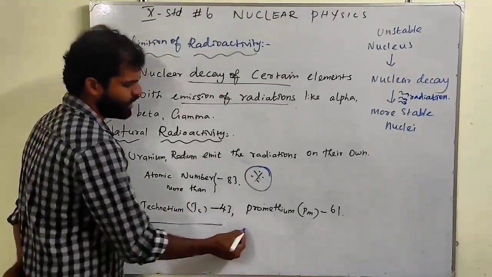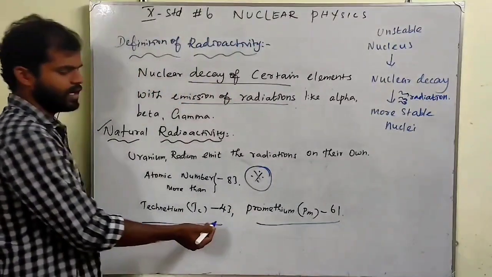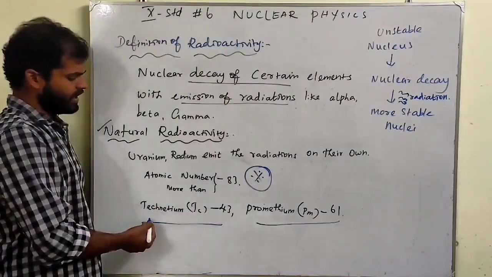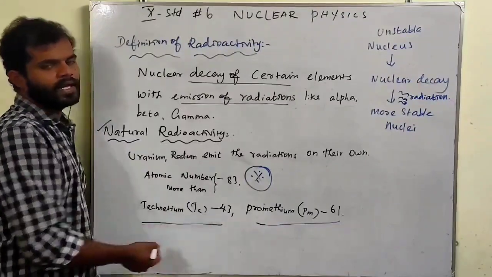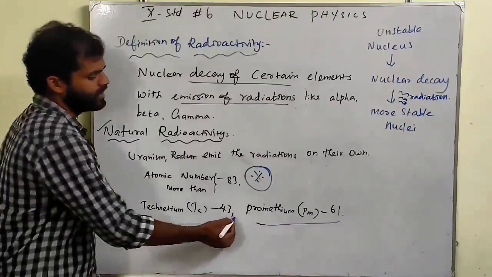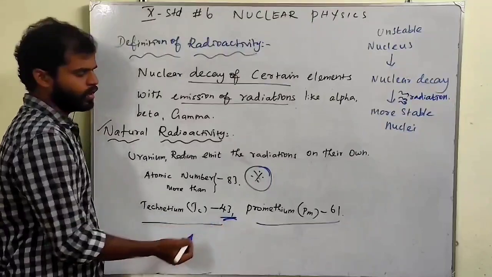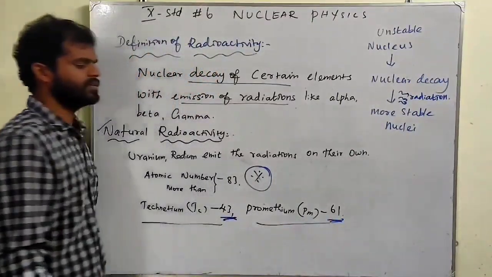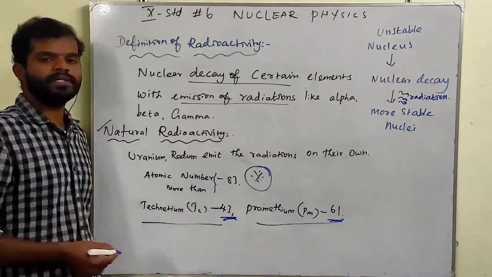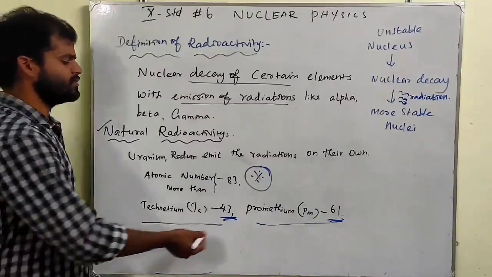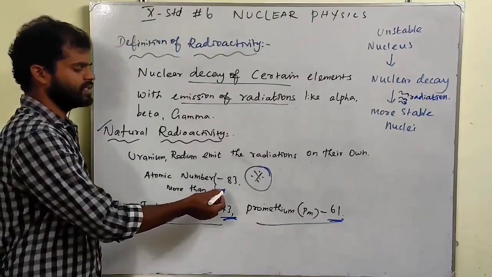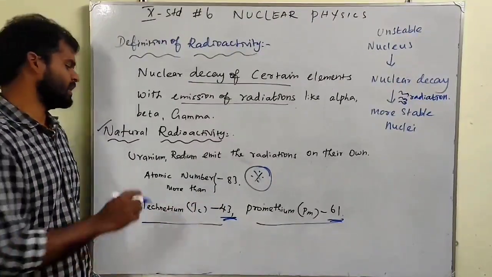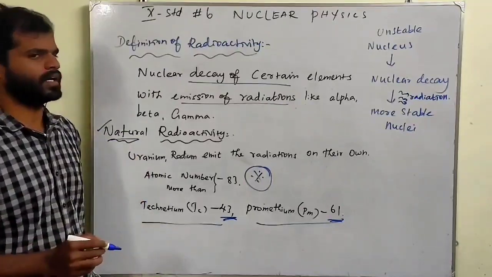We have two elements which have a very low atomic number, less than 83. Technetium is an element that can emit radiation. It has atomic number 43, and promethium has atomic number 61. They also can emit radiations. Other than these two elements, all the other elements which have more than 83 can emit radiation on their own. They are called natural radioactivity.